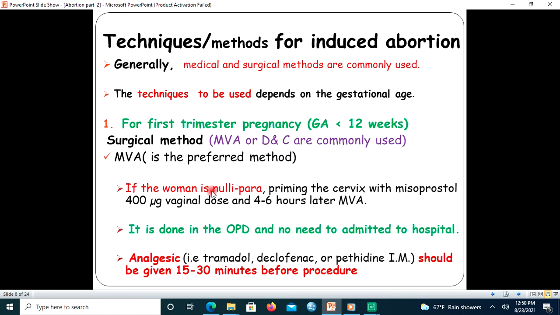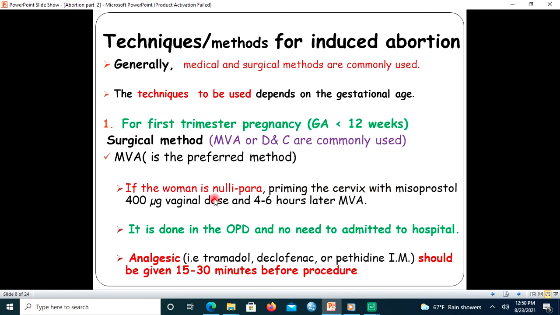If the woman is nullipara, that is, she hasn't ever delivered, we prime the cervix with misoprostol, 400 microgram vaginal dose, and wait 4 to 6 hours before performing the MVA. Priming is all about preparing the cervix for dilation.